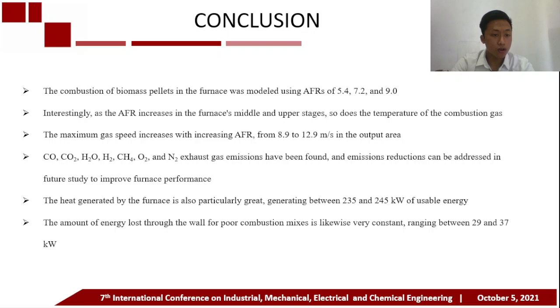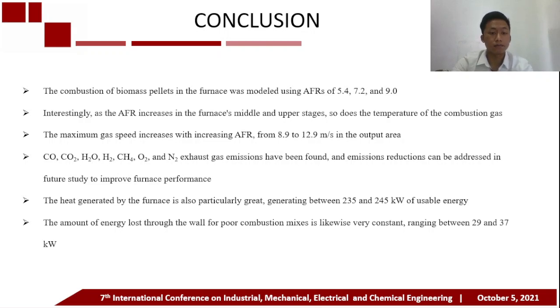Carbon monoxide, carbon dioxide, water, hydrogen, methane, oxygen, and nitrogen exhaust gas emissions have been found, and emissions reduction can be addressed in future study to improve furnace performance.